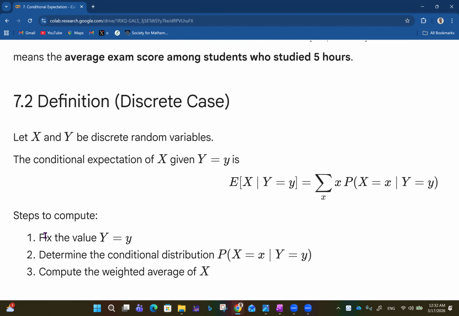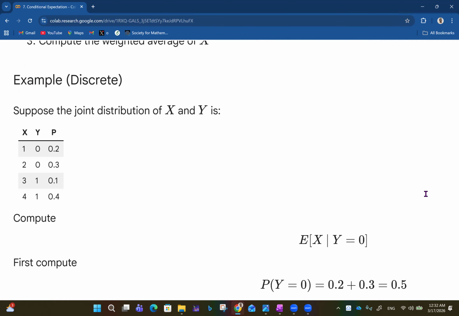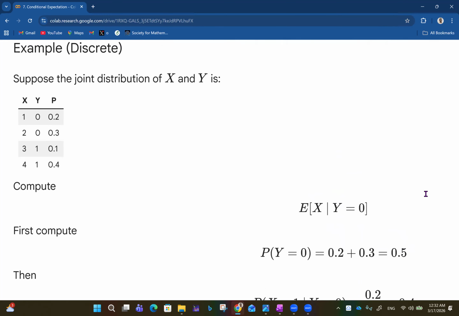So the steps to compute: find the value Y equals y first, then determine the conditional distribution, the probability of X equals x given Y equals y, and compute the weighted average of x. The weighted average is basically the value multiplied by its probability, and you do all that and sum everything up. So look at the discrete example we have right here.